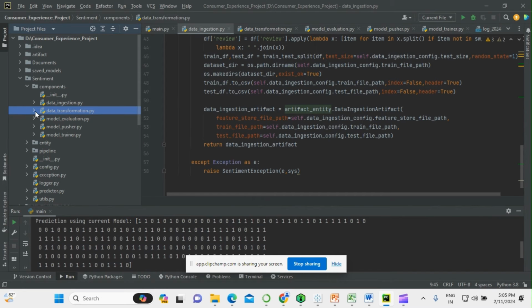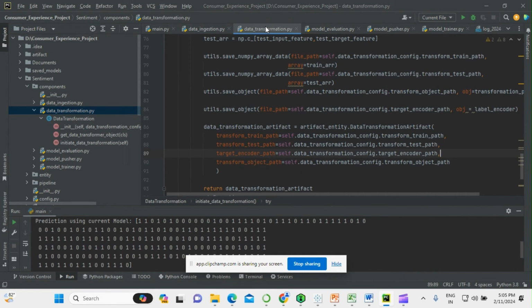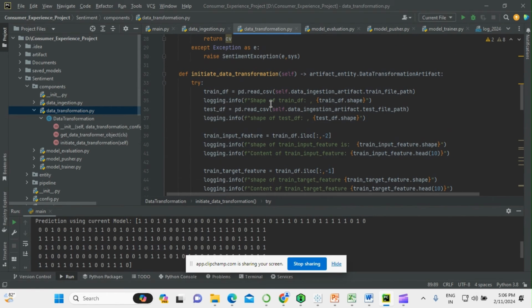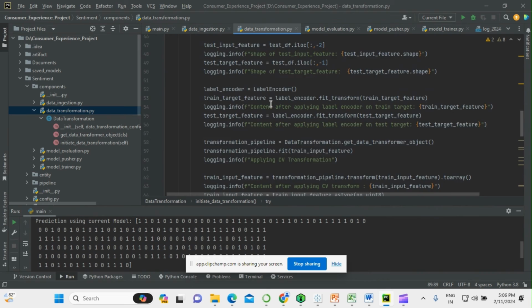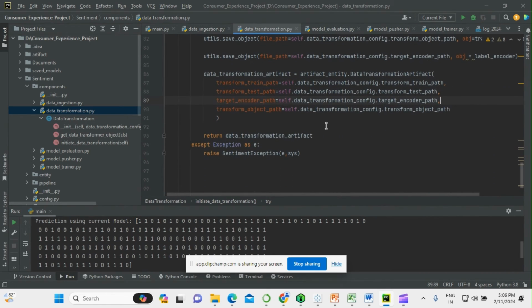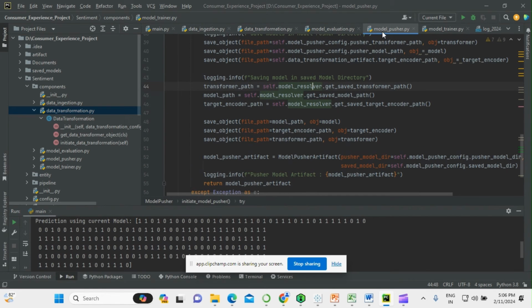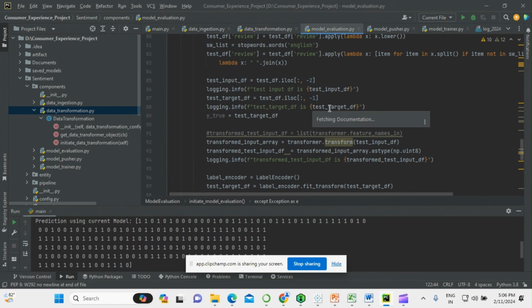Then we have also created the data transformation class. It also achieves the steps that are done in the Jupyter Notebook analysis, and at the end it saves them into the artifact directory in the transformation folder. Then we carry out the model trainer, model pusher, and the model evaluation classes accordingly.